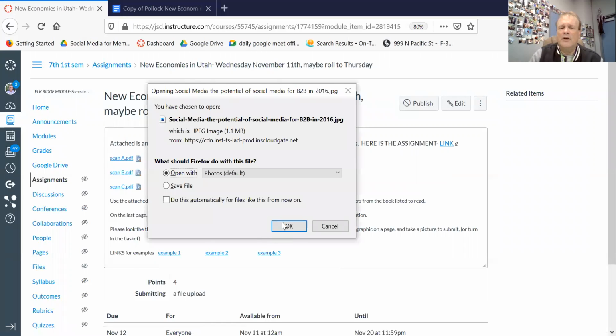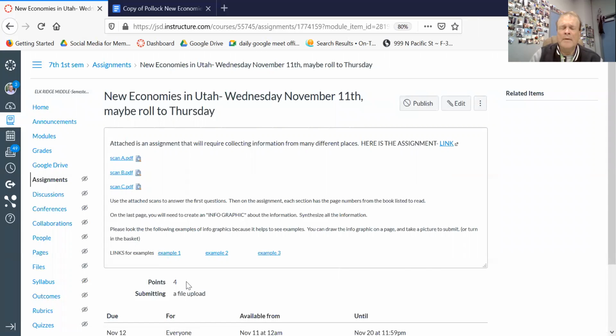So let me click on this so you understand what I'm talking about. Okay, this is an example. This is an infographic about the potential of an infographic, right? You see it has these triangles going down, 1, 2, 3, 4. So you could create an infographic that looks like this with agriculture, mining, industry, railroad. You won't know exactly the percentages, but you'll notice that down here, there's a little bit of information about each of those.